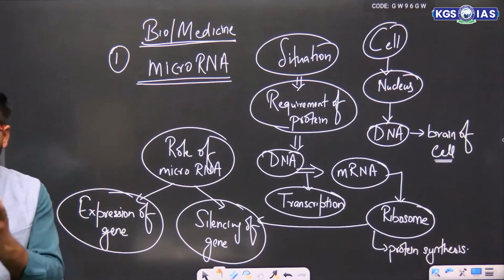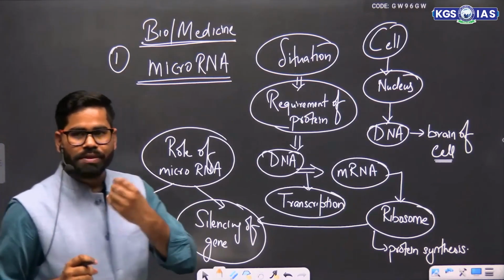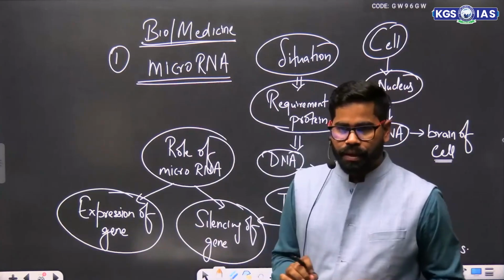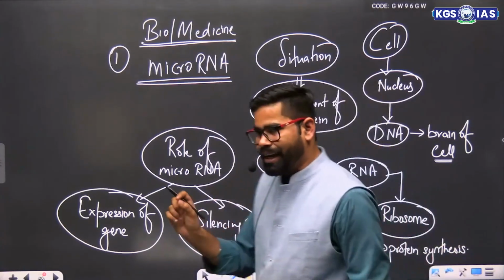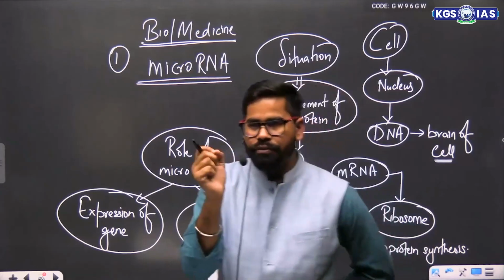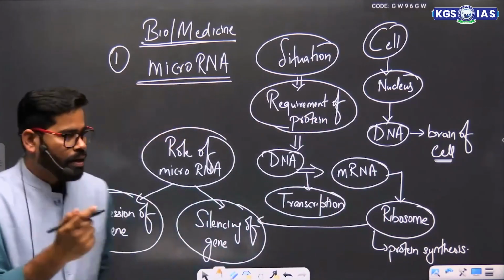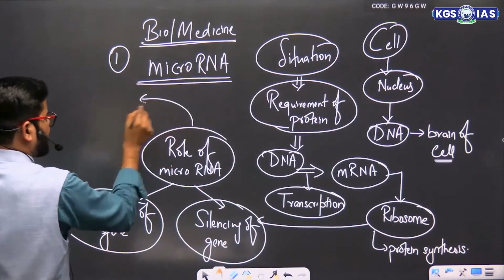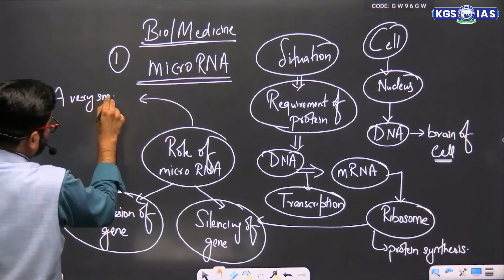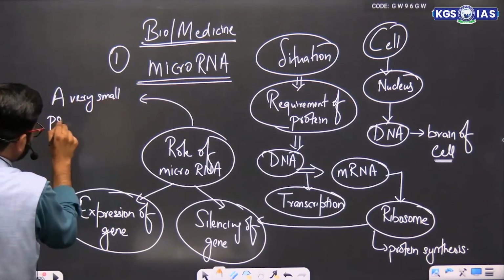Try to understand what these terms mean. Suppose we have a microRNA. MicroRNA is basically a portion of the RNA. It is basically a very small fragment of RNA, a very small portion or piece of RNA.